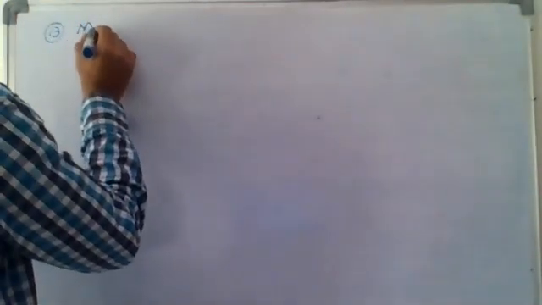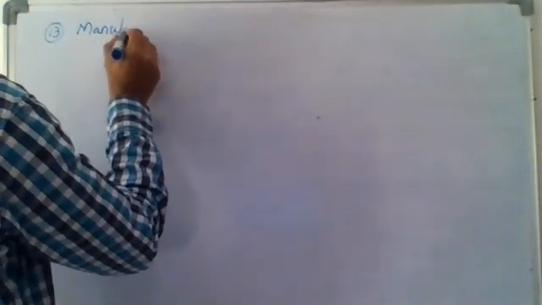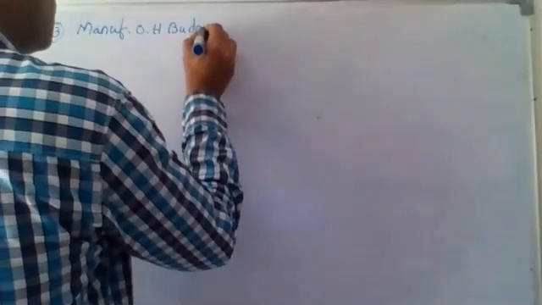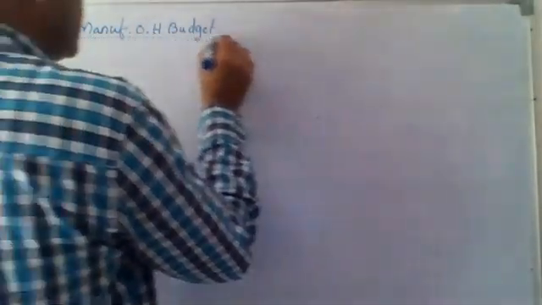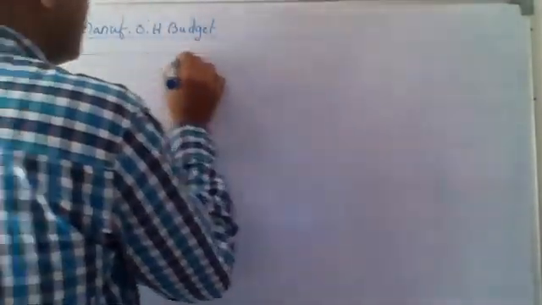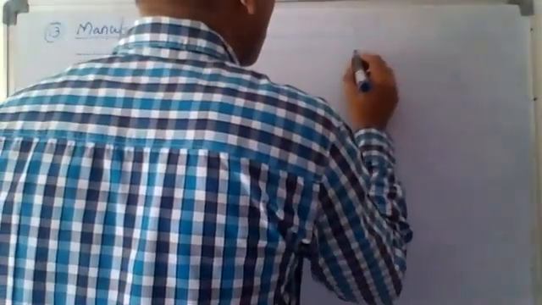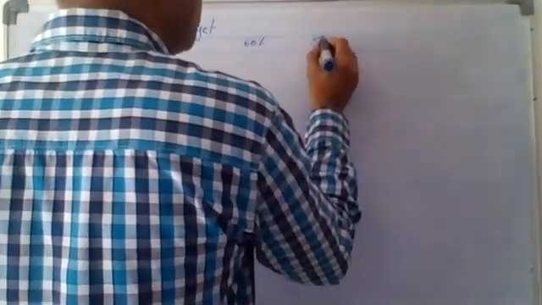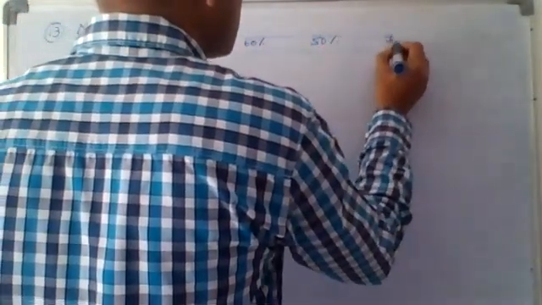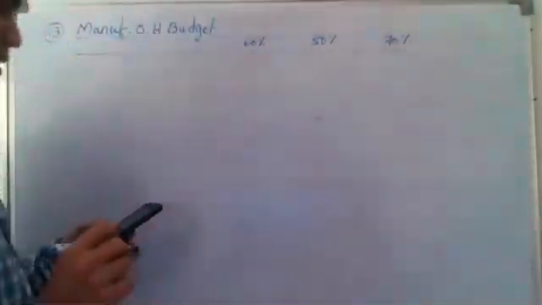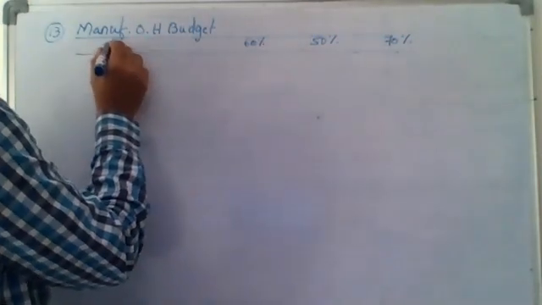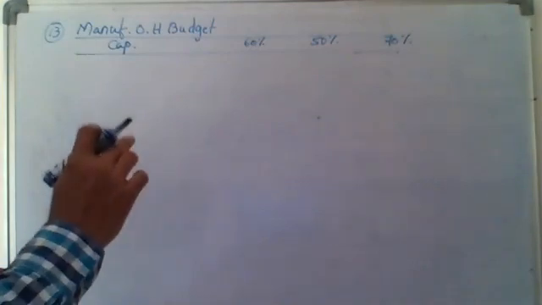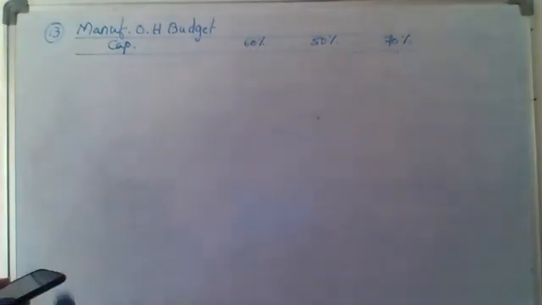So this 13th question, I am preparing a manufacturing overheads budget and I'm going to prepare this at 3 levels. One is 60% which is given, 50% and 70% which you are asking me to do. So 60% is given, 50 and 70 is asking us to do.